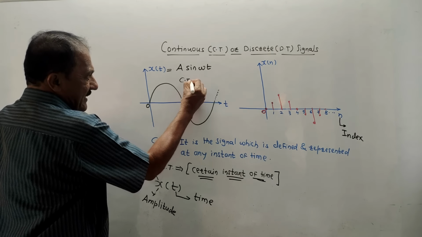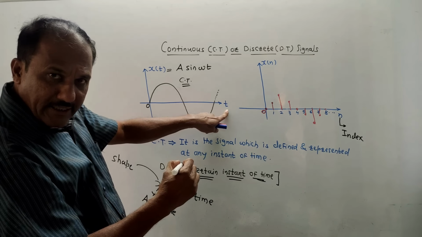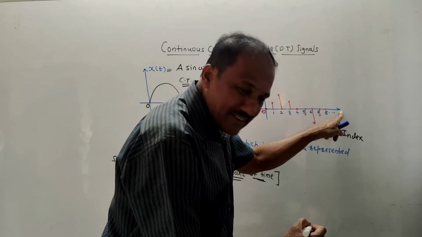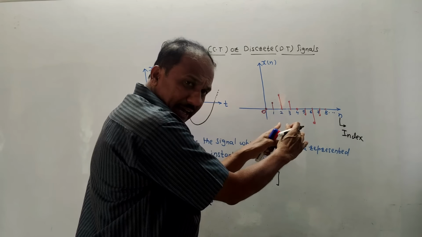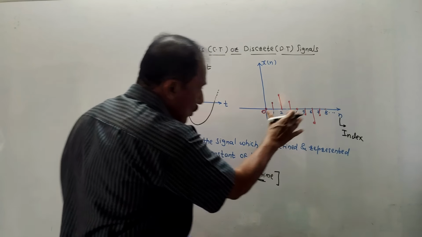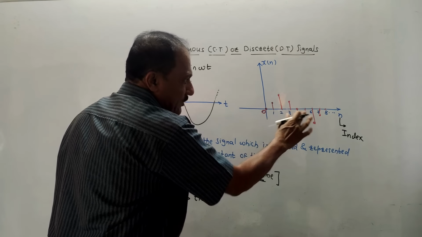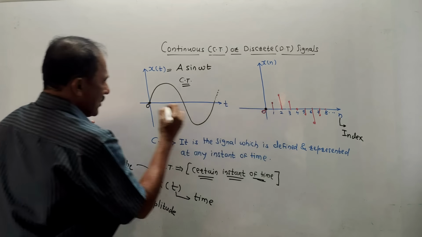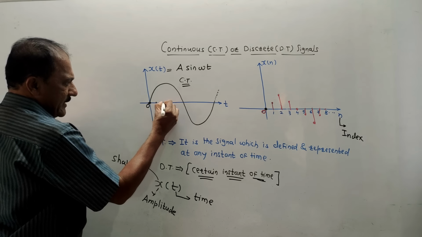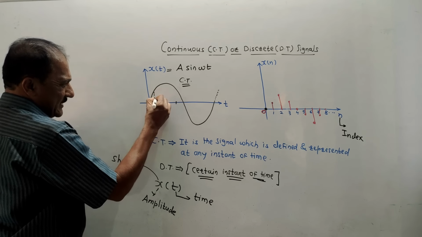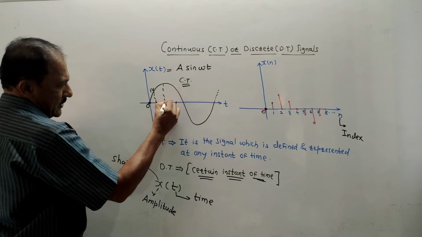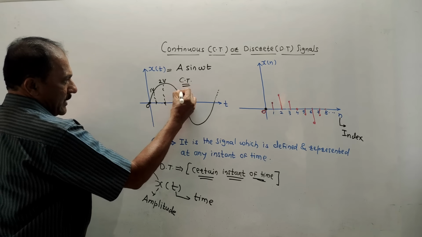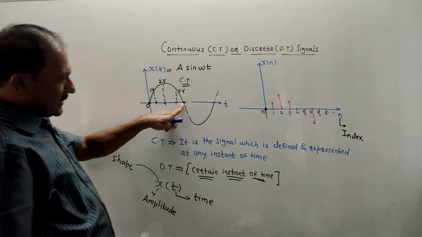In case of a CT signal, on the x-axis I have plotted t, that is time. In case of a DT signal, I have to plot n, which represents an index, and draw the diagram in the form of pulses. So this pulse indicates the presence of signal. For example, if this amplitude is 0, I have marked 0 here. Suppose I mark some instants like this. Suppose at this instant amplitude is 1 volt, at the second instant amplitude is 2 volt, at the third instant amplitude is again 1 volt, and so on. Again at this instant it becomes 0.